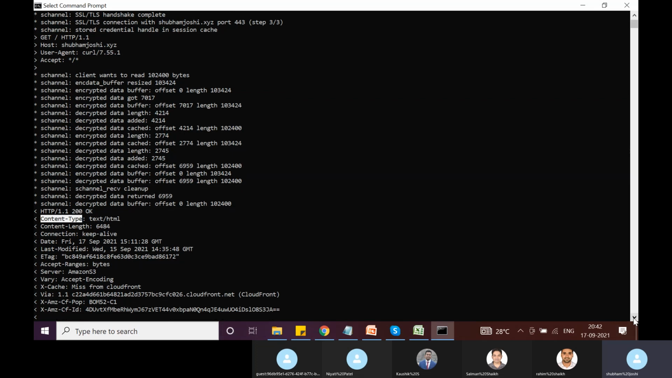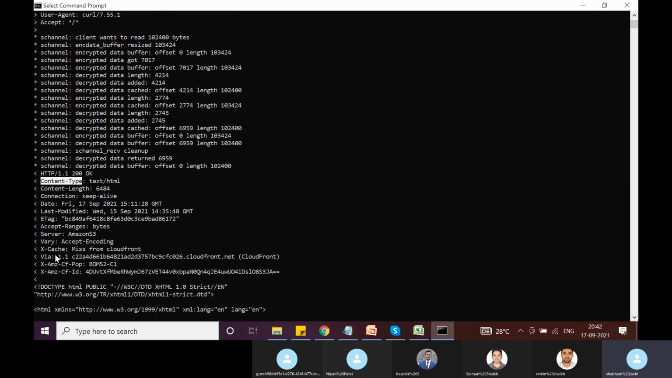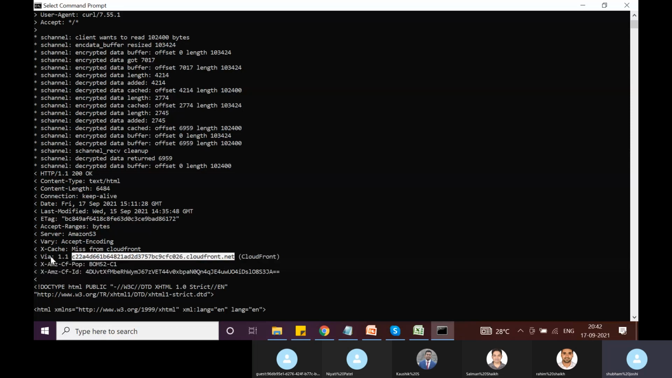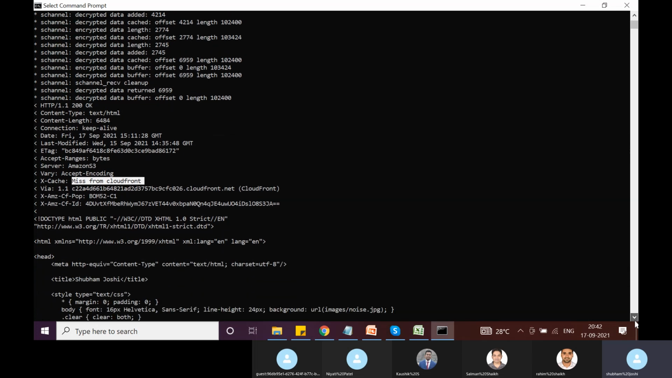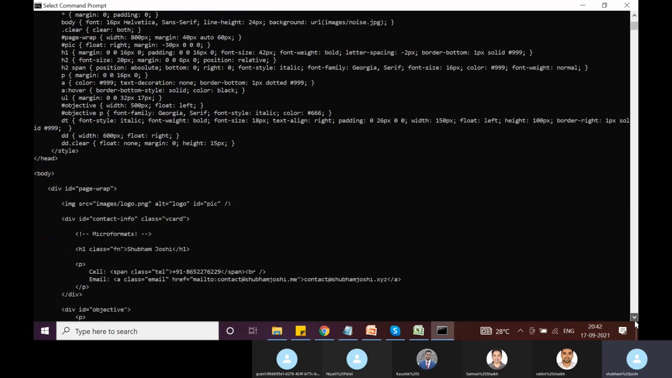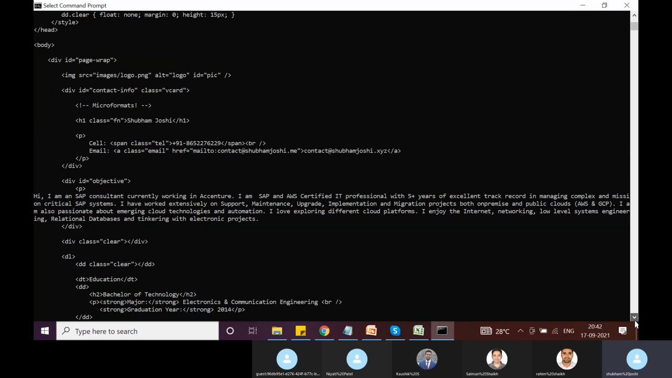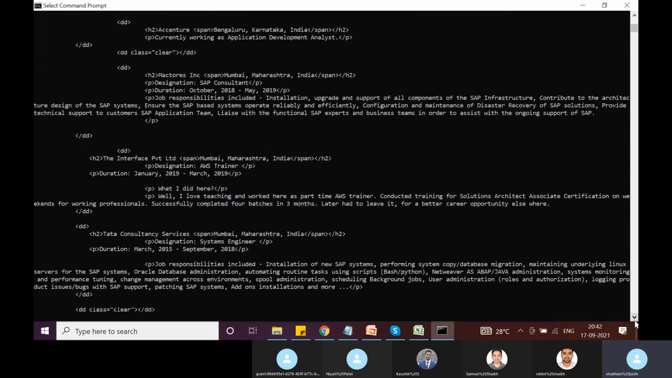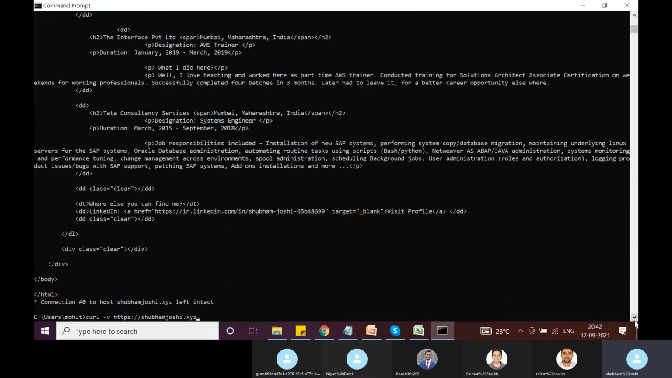Here it says Via, and this is via CloudFront. And X-Cache is another response header, which says it is a miss from CloudFront. Let's keep trying, maybe the next one should be a hit from cache. The one we sent now is a miss from cache. Now I will try the same thing again, and let's hope this time it is a hit.